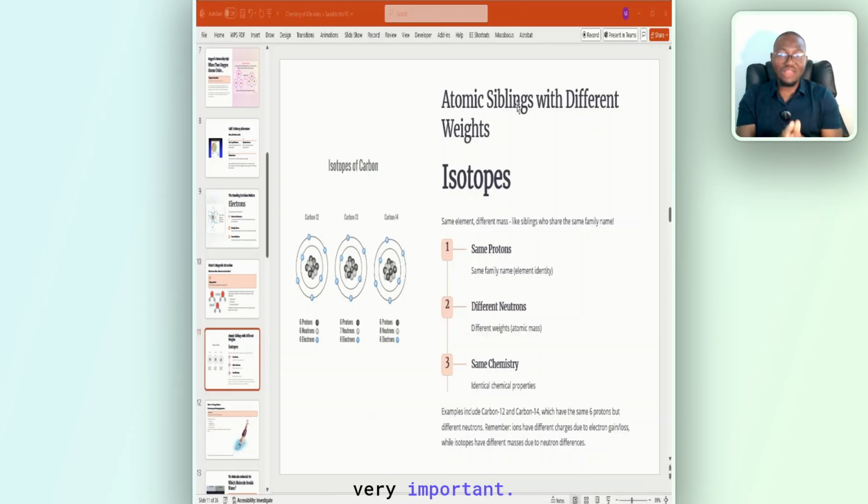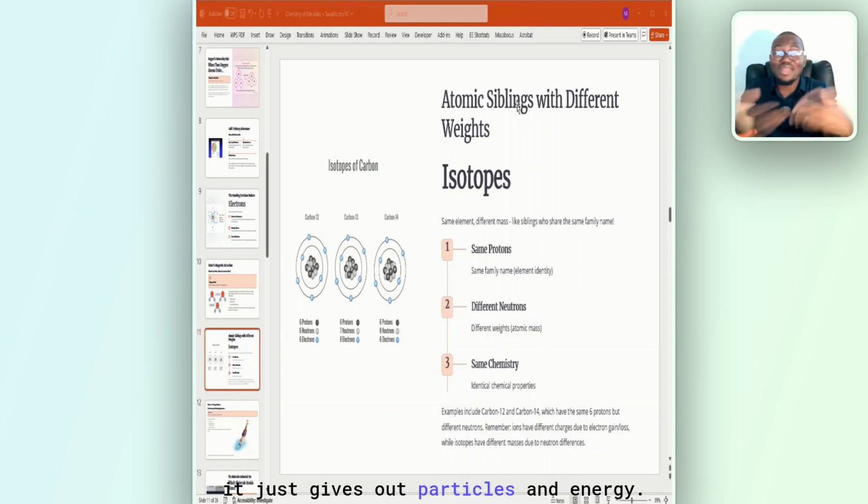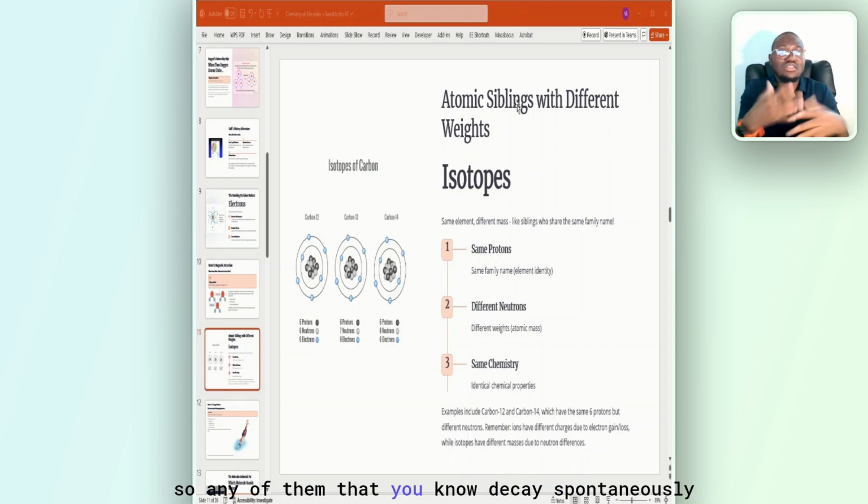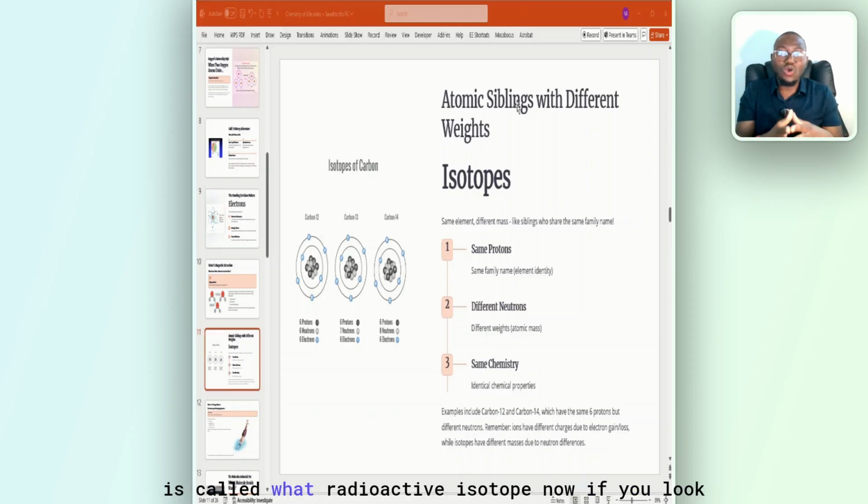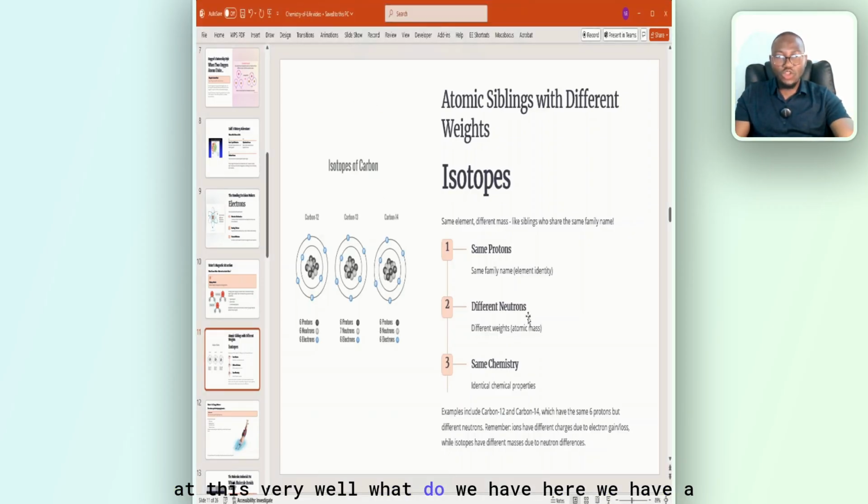Neutrons. Very, very important. And sometimes these isotopes can be radioactive. What do I mean by radioactive? Sometimes the nucleus of those isotopes decays spontaneously, and when it decays spontaneously, it gives out particles and energy. So any of them that decays spontaneously is called a radioactive isotope.